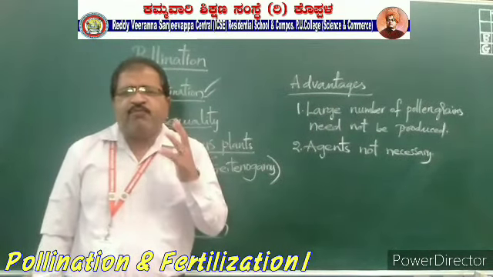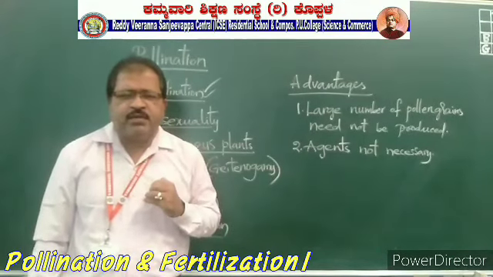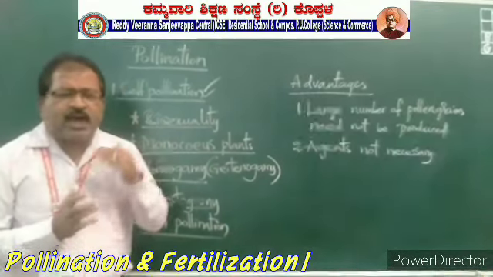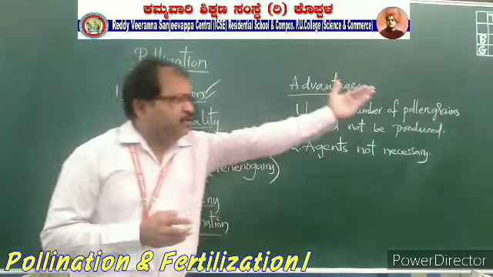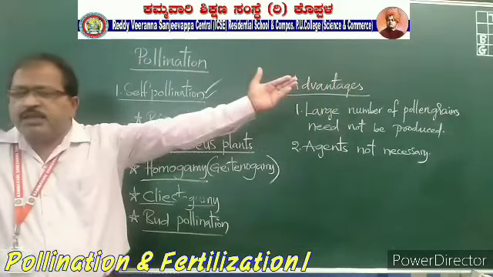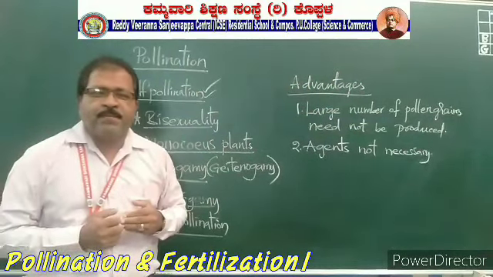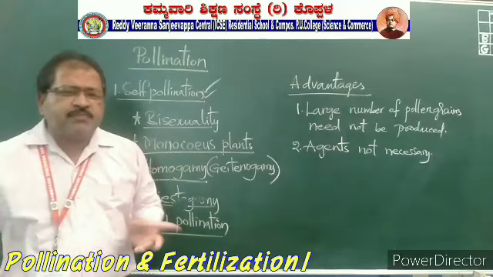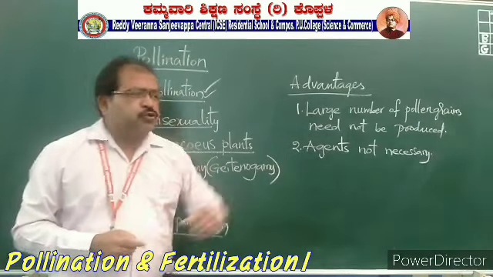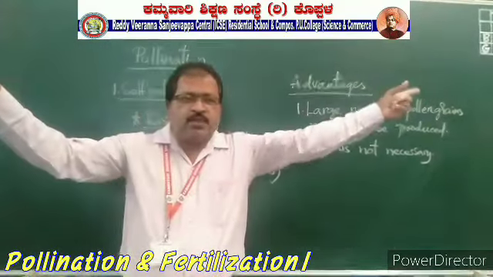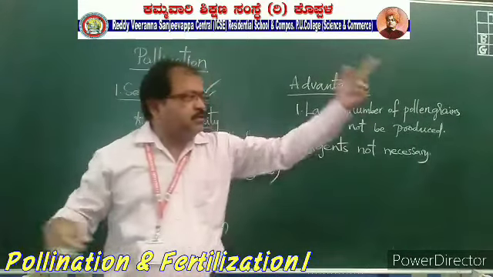In the time of cross pollination, the pollen grain should be transferred from the anther of one flower to the stigma of another flower of another plant of the same kind. So from here to there, the pollen grain should be transferred.